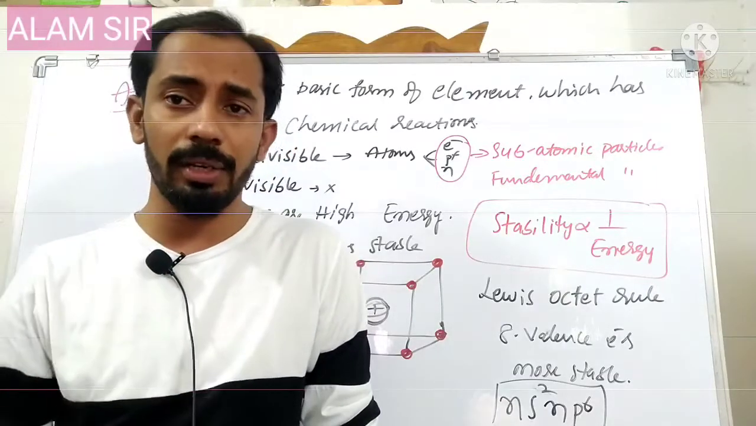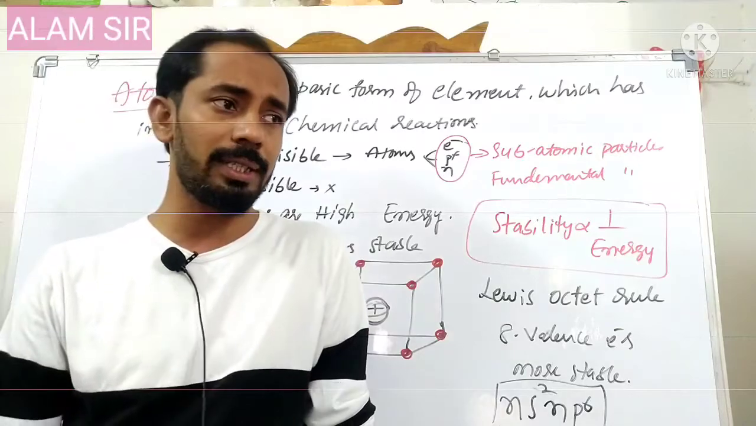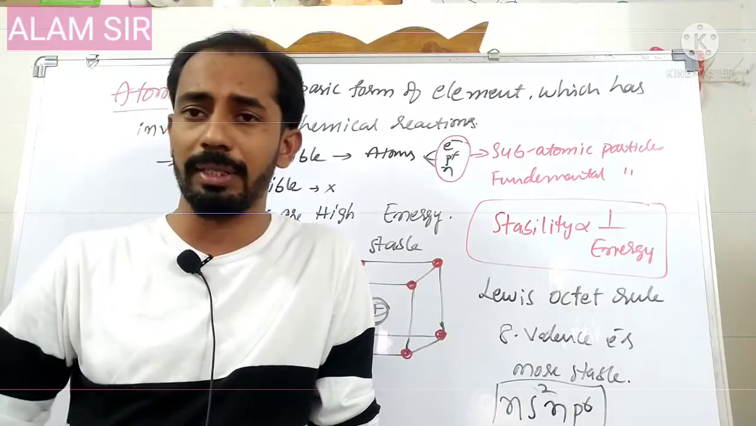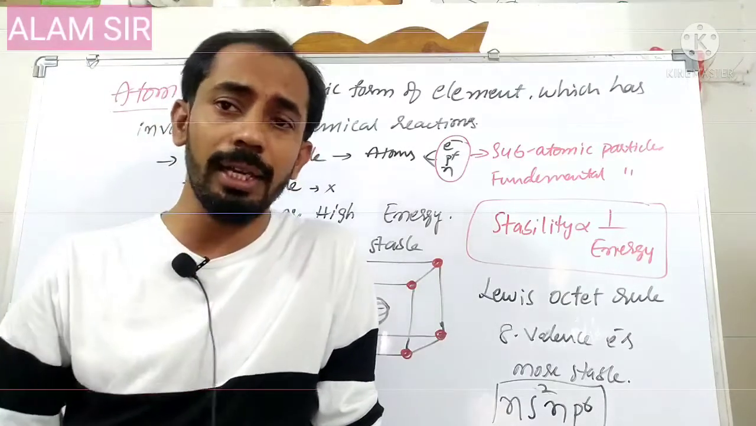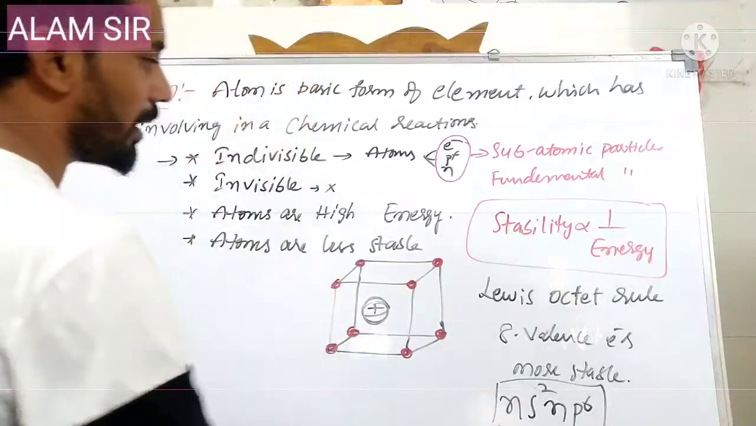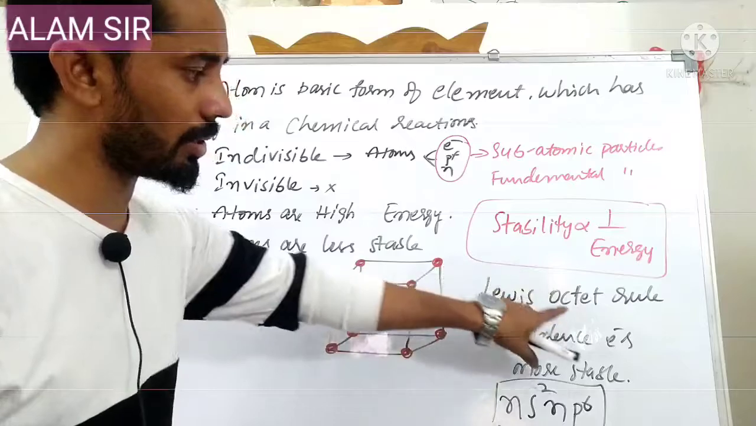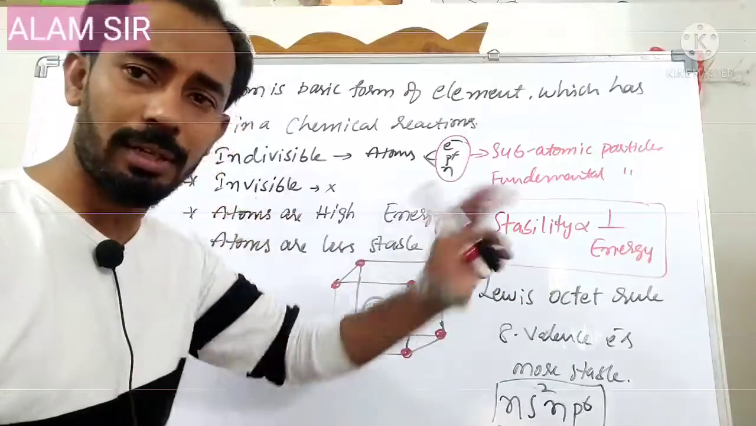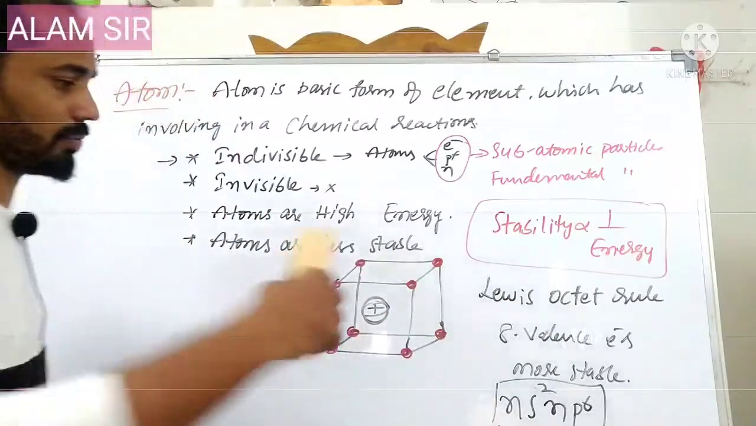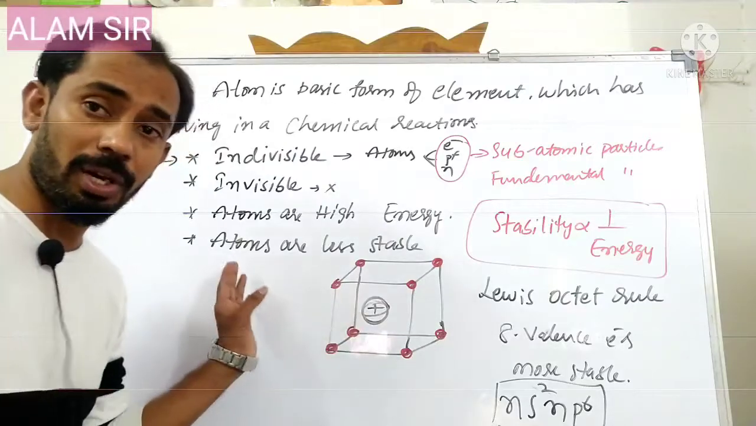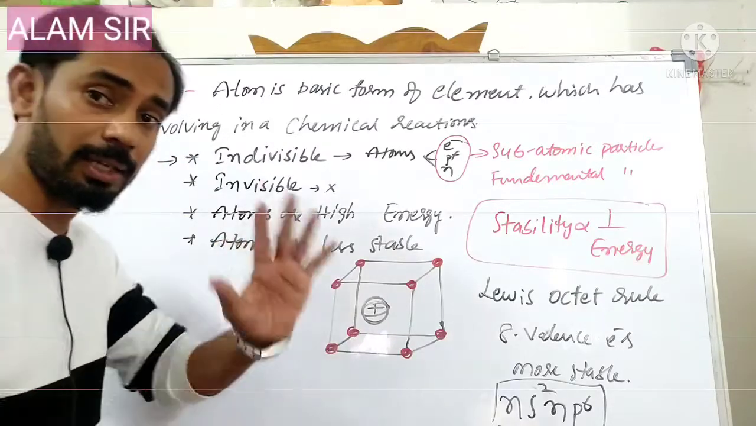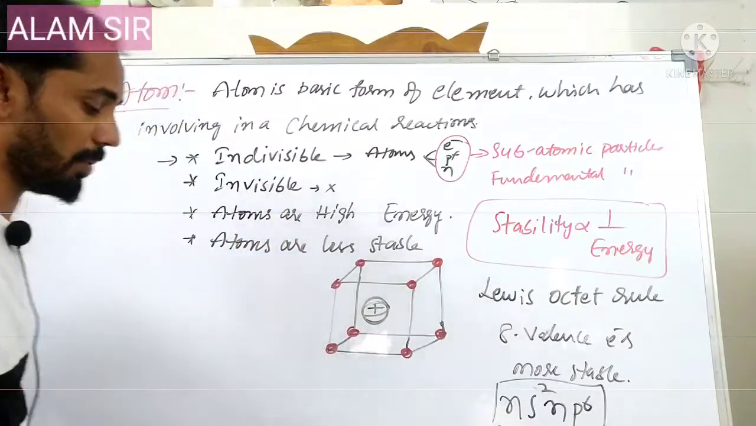Next one, the pseudo-noble gas electronic configuration, which is nothing but having 18 valence electrons. 18 valence electrons are called pseudo electronic configuration. 8 electrons are called octet electronic configuration. 2 valence electrons are called duplet electronic configuration. That means the atoms which have 8 valence electrons are highly stable.